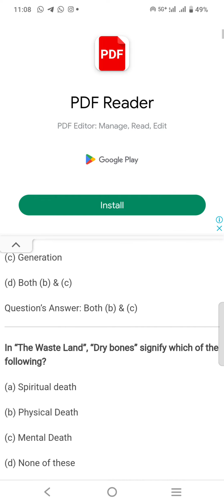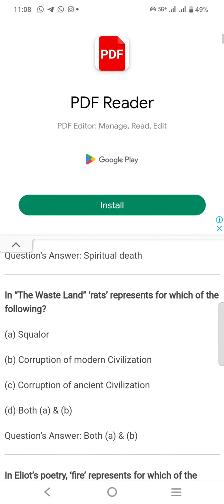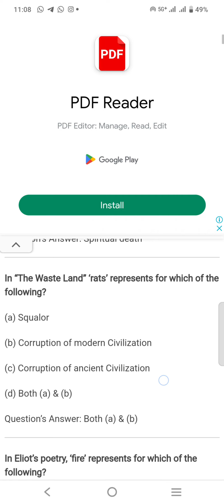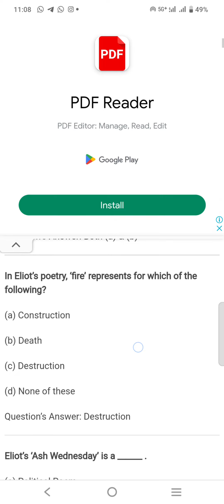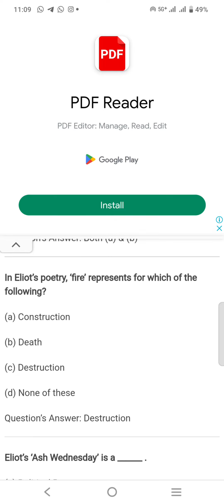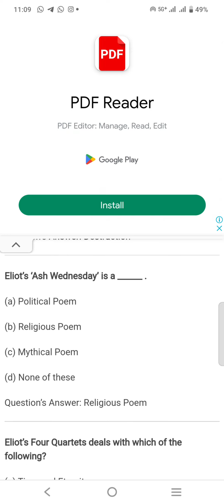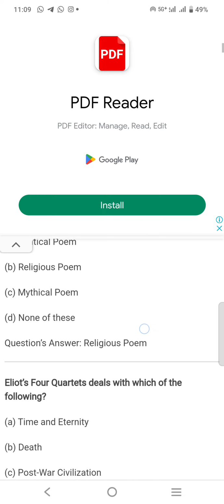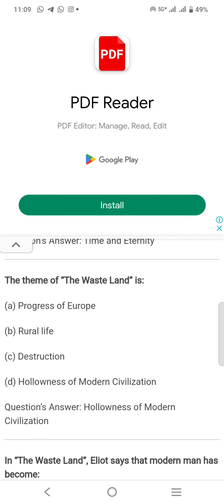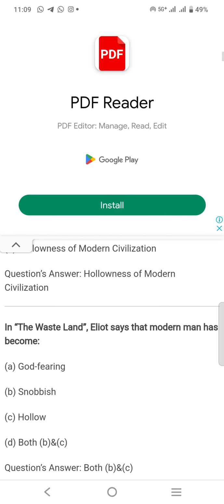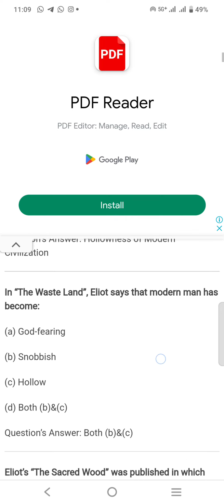In The Waste Land, dry bones signify which of the following? Spiritual death. Rats refer to both squalor and corruption of modern civilization. In Eliot's poetry, fire represents which of the following? Answer D, destruction. Eliot's Ash Wednesday is a religious poem. Eliot's Four Quartets deal with which of the following? Time and eternity. The theme of The Waste Land is the hollowness of modern civilization. And in The Waste Land, Eliot says the modern man has become shallow and hollow.